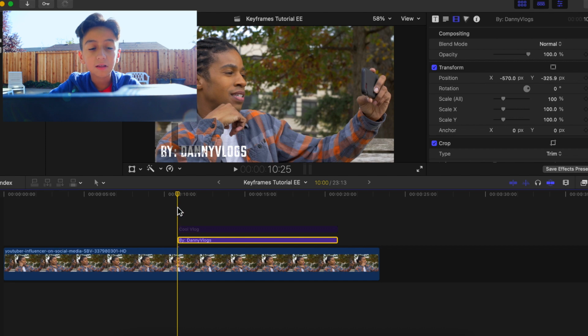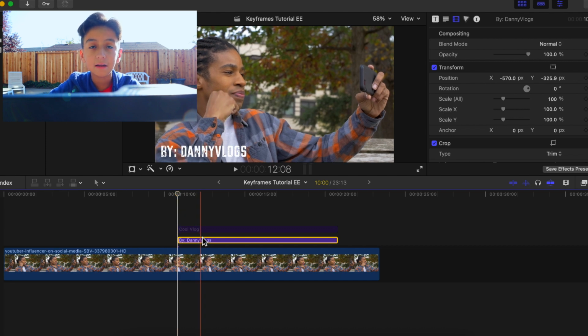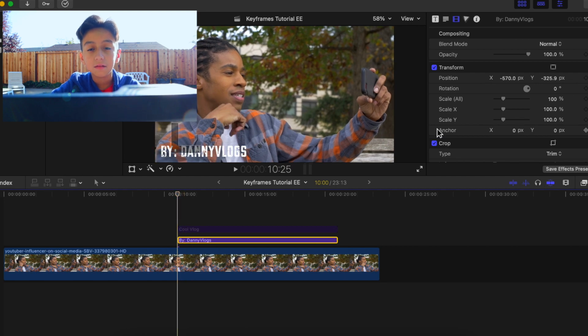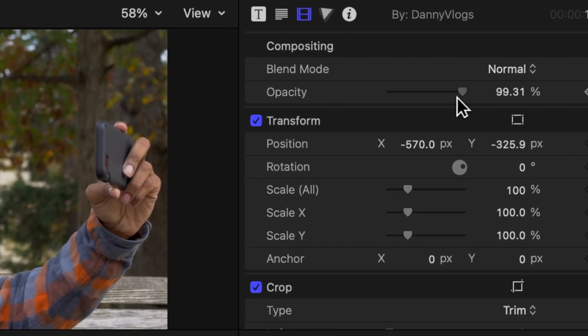When you first start, you are going to want to select the layer and it will turn yellow. So drag the playhead to the beginning of the layer. Then lower down the opacity all the way down. Opacity is pretty much just transparency. So the lower it goes, the lighter it is and you can't see it. And the higher it is, it starts appearing.